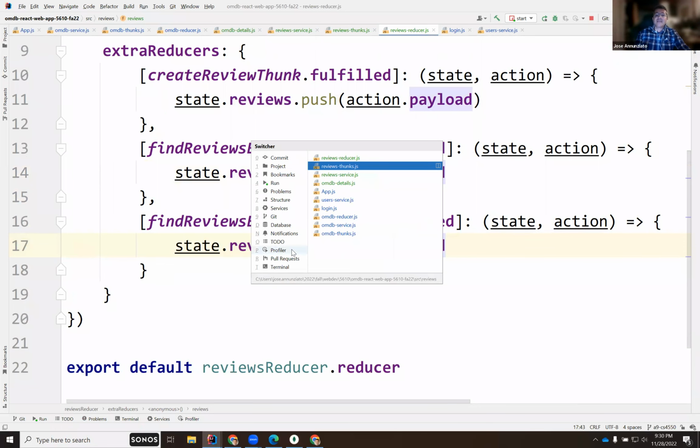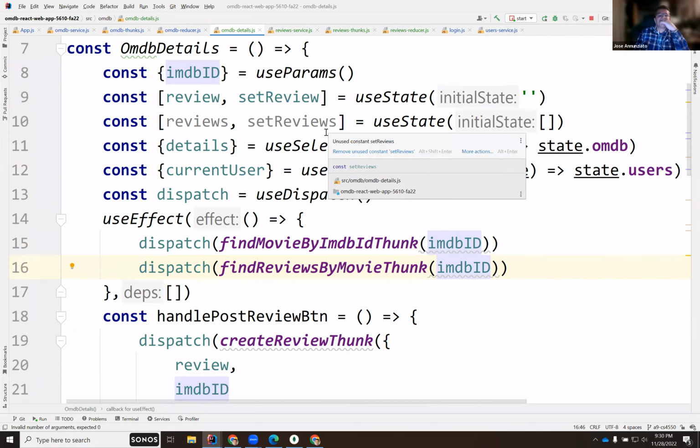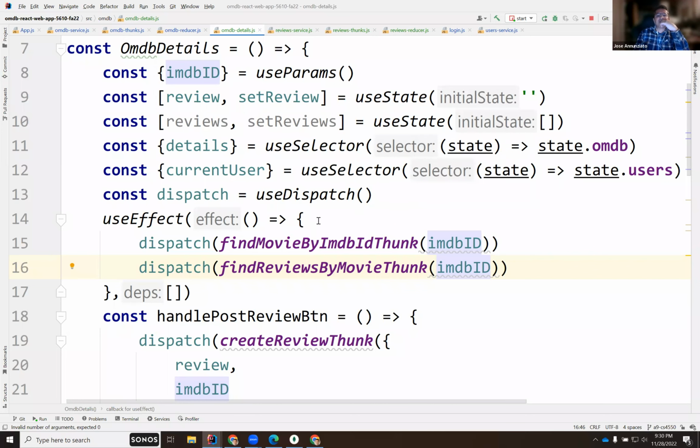And then in the details, I should be able to populate these reviews, right? Let's see. Actually, not from the selector.